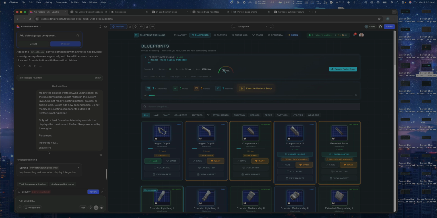Oh, what in the hell? Implementing last execution display integration. Yo, that's funny. Okay, we'll see how she's rocking. Oh, shit. Interesting, because there was an execution. Okay! Bingo! That's kind of cool.